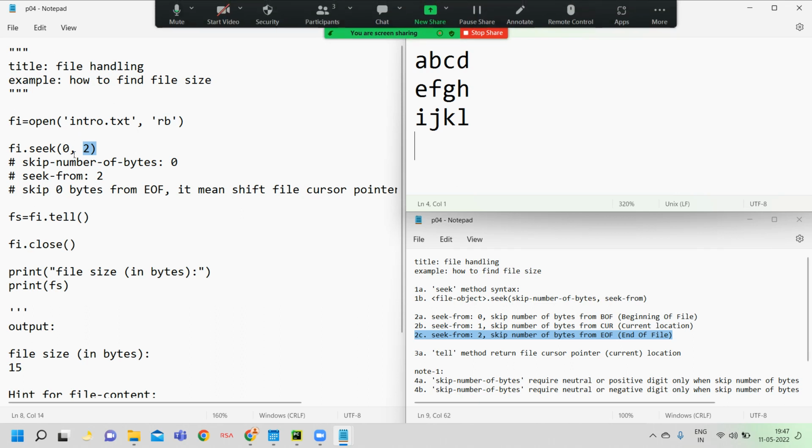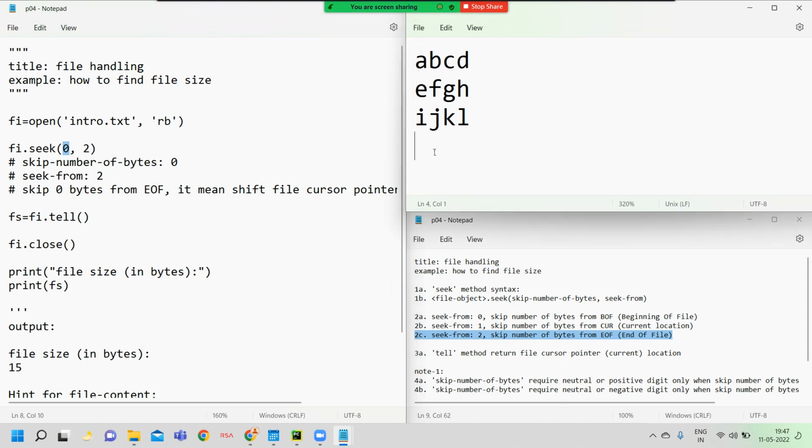Okay, how many bytes do you want to skip? I want to skip 0 bytes. So the file cursor pointer always blinks here. Here we are not skipping; we have not mentioned how many bytes we want to skip. Since here we mentioned 0, the cursor pointer always blinks here.